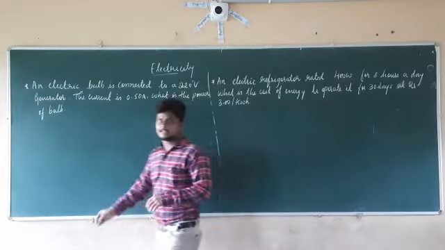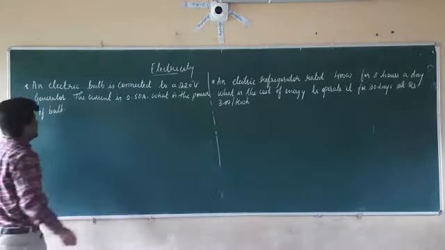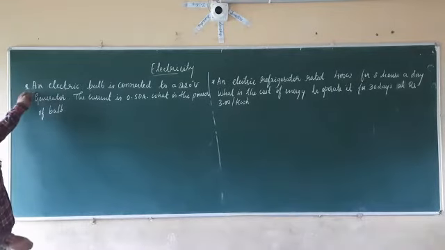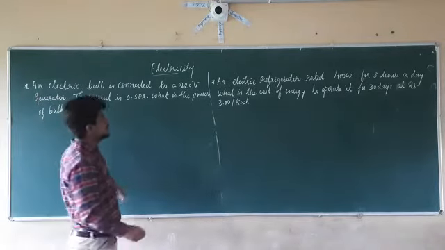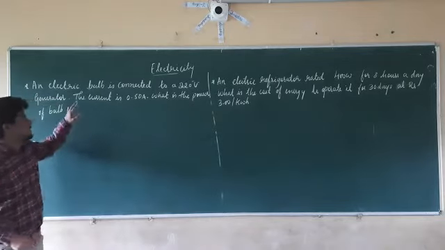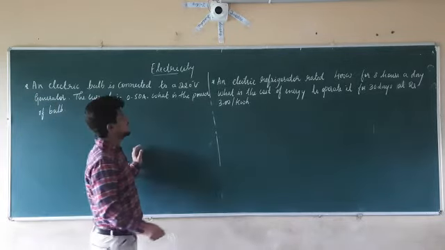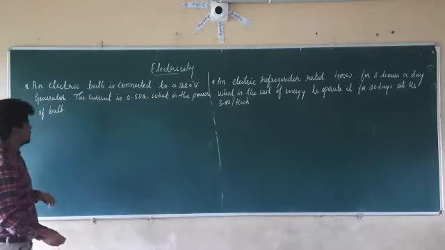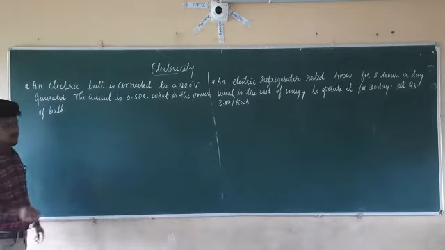Now let us consider an example which is given in your textbook. An electric bulb is connected to a 220 volt generator. The current is 0.5 amperes. What is the power of the bulb? So here we have to calculate the power of the bulb.